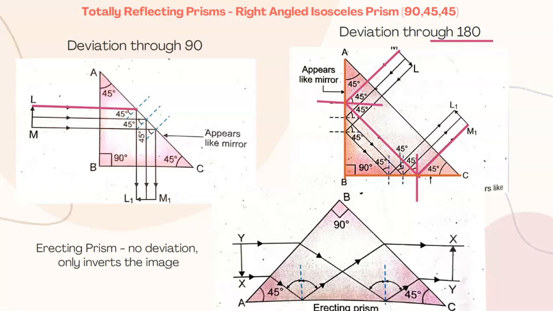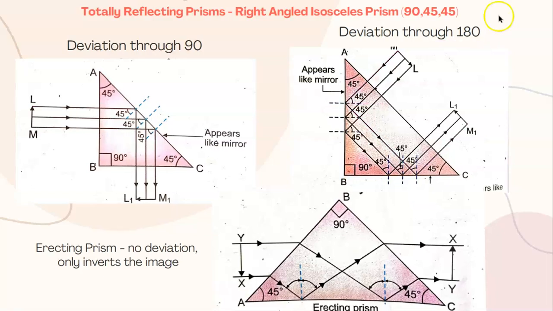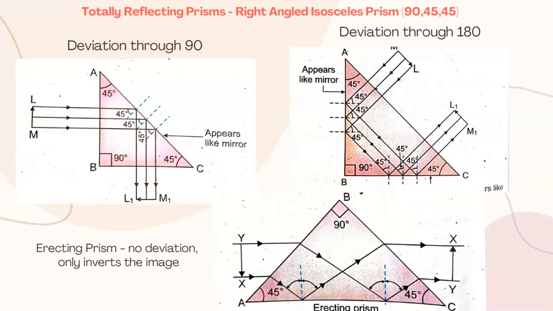Third case. In the third case, if you look carefully, we can see that the situation of the prism has changed. Now, we have B, that is 90 degree at the top, 45 A on the left, and 45 angle C at the right. Be careful when we are talking about the third case, which is known as erecting prism.